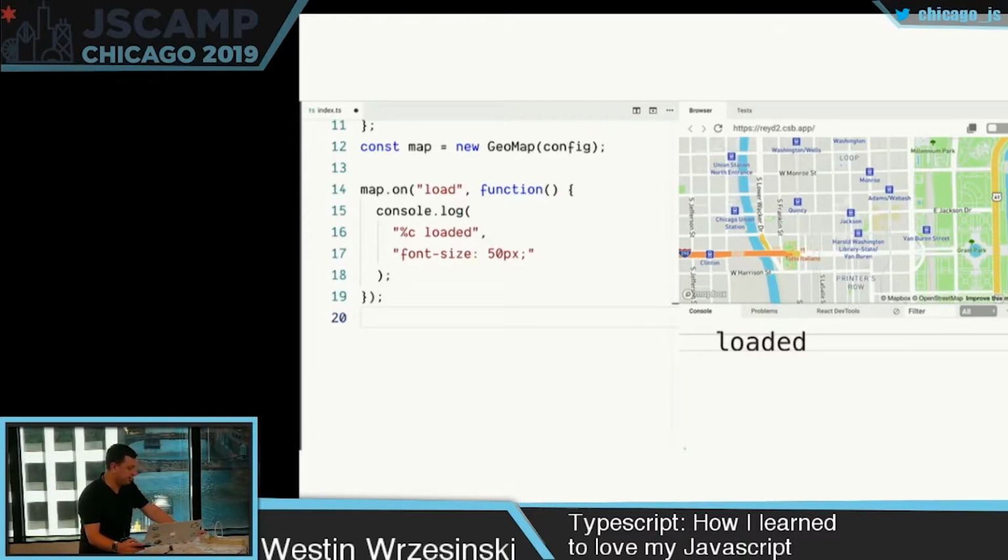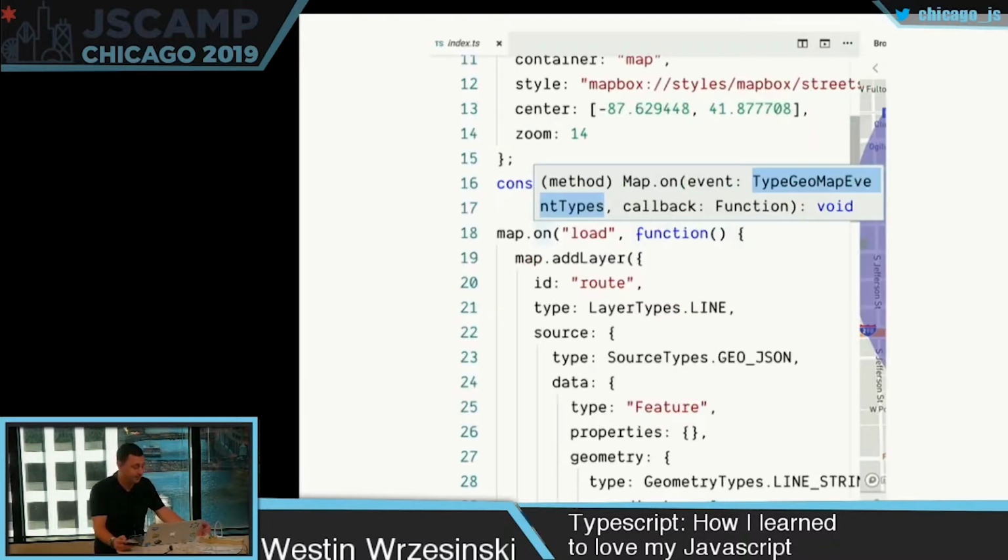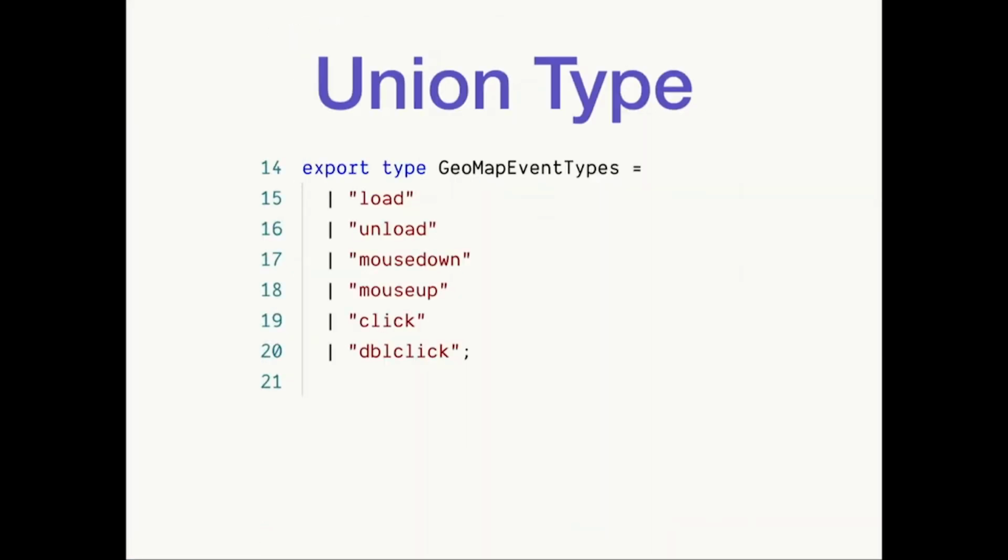So back to this load function, or this on function that I passed the string load. I didn't really know what the string was supposed to be, but I had a rough idea that it should be something like load. Maybe this could have been easier with TypeScript, and it can. As I'm typing map.on, I get a little pop-up in my IDE that says the event is of type geomap event types. So I can click into that, still in my editor, and see that this geomap event types is what's called a union type.